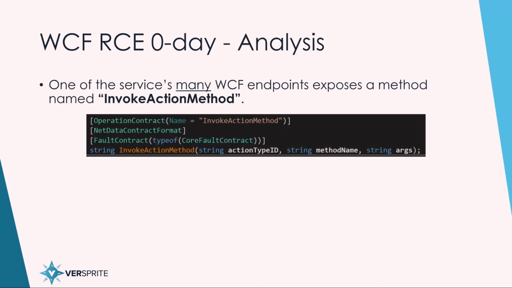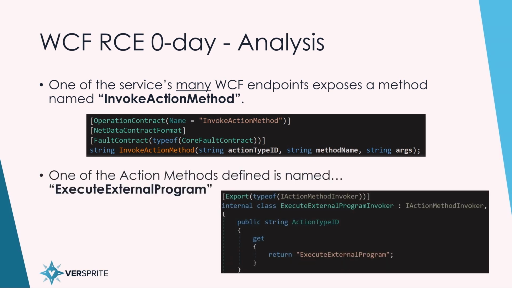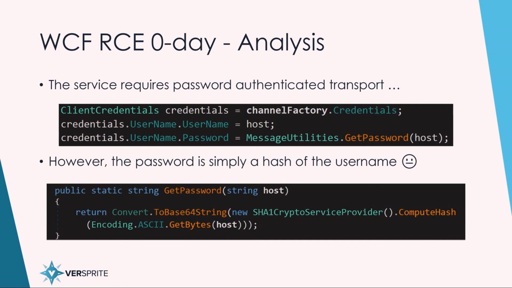So, analysis of this particular service: it exposes many WCF endpoints, probably the most I've seen in any of the services that I've analyzed. There are tons of endpoints. The one that caught my attention was invoke action method. It takes an action ID, a method name, and arguments in order to actually execute a particular command. One of the action type IDs that I noticed was execute external program, which again caught my attention because surely this wasn't an endpoint that executed whatever program I told it to. However, analysis revealed that that was the case.